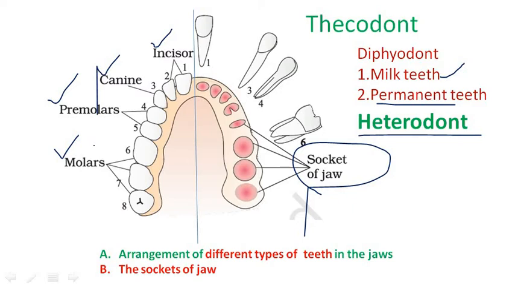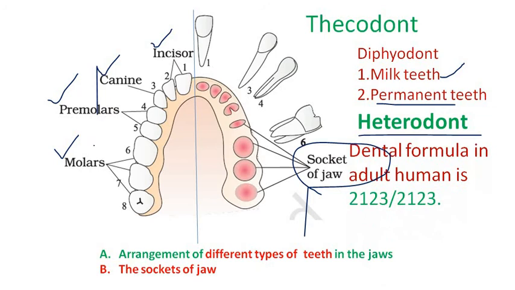When we observe the dental formula of human beings, it has two types. One is the adult stage, and the second one is the baby stage. For the adult stage, the dental formula is as follows: 2 1 2 3 and 2 1 2 3.